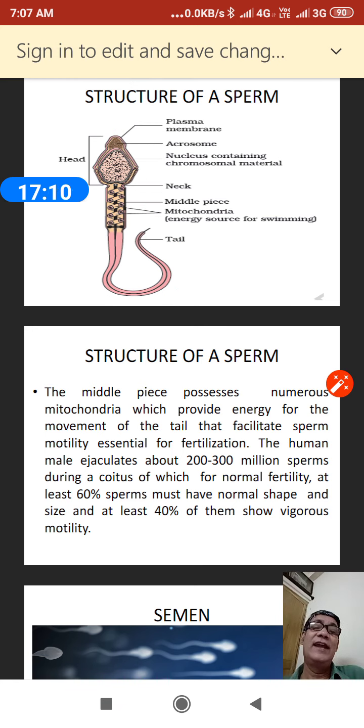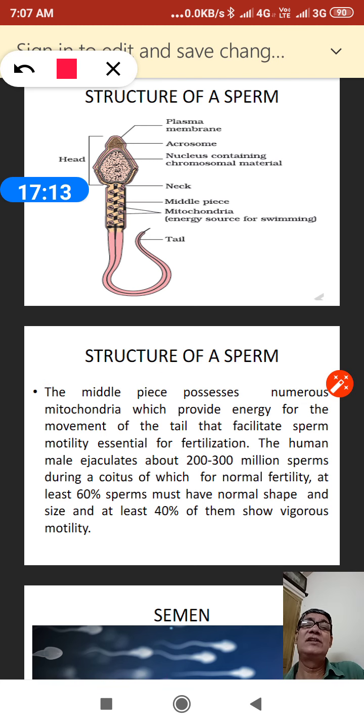The head of the sperm has a cup-like structure called the acrosome. The acrosome is full of enzymes that will invade the ovum during the process of fertilization. Here I am showing you the acrosome.